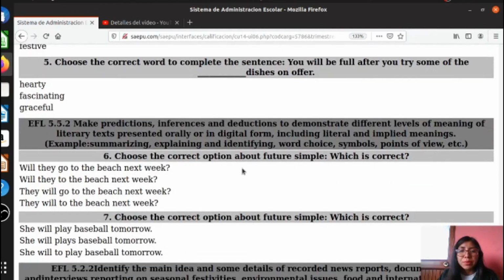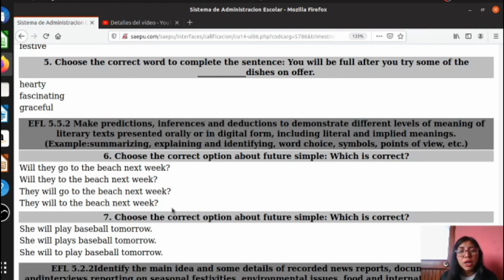Okay, choose the correct option about future simple. Which is correct? Okay, so here you have to pay attention to the structure of future simple. Okay, will they go to the beach next weekend? Will they to the beach next weekend? They will go to the beach next weekend, or they will to the beach next weekend.